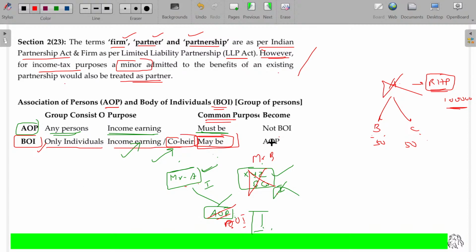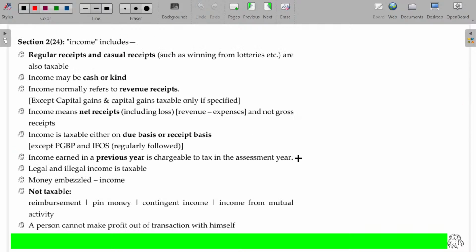From this it is very clear that a body of individuals later on may become an association of persons, but vice versa is not possible. AOP cannot become BOI, but BOI can become AOP. Clear? So I hope now you'll be able to understand firm, partner, partnership, AOP and BOI and all. Clear? Now,